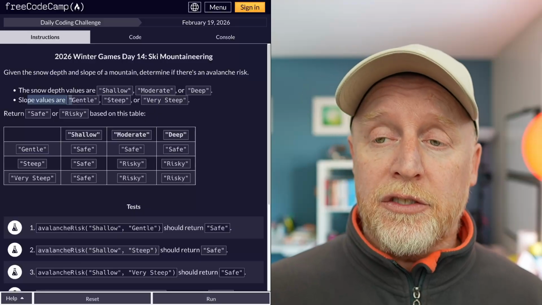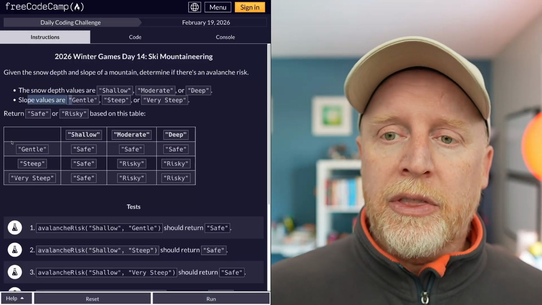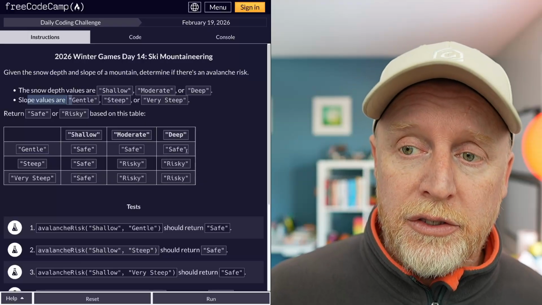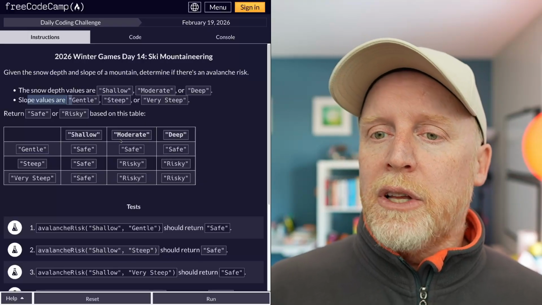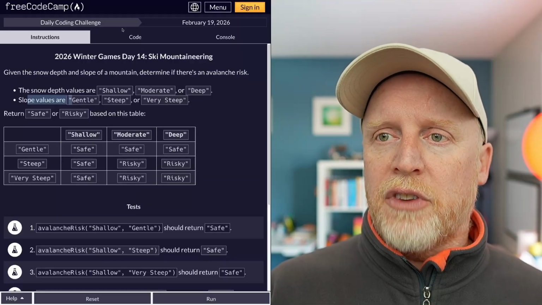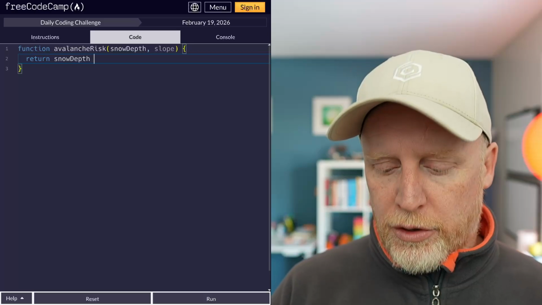If you're looking at this matrix, you'll notice that anything that is shallow is safe. Anything that is gentle is safe. Anything else is not, right? So we can use these two values to get it done right over here. We're just going to blast that away and return early.